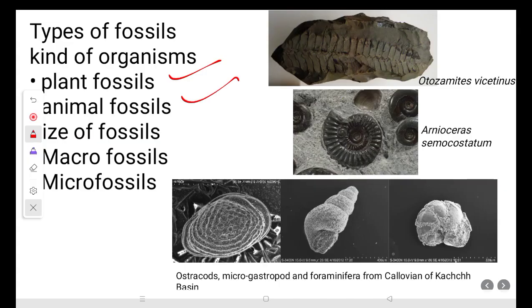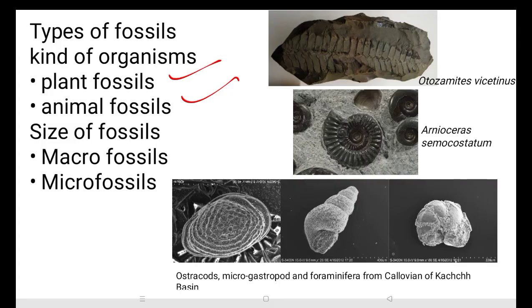Then, by size of the organism, fossils can be divided into macro and microfossils. Macrofossils we can study in hand specimen, or we can find in laboratory conditions, or some can be visible to the naked eye. Most of the characteristics we can study by naked eye, but for microfossils a microscope is required. Without a microscope we cannot see a microfossil.